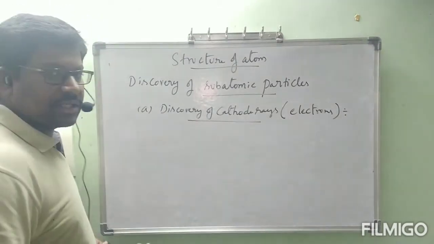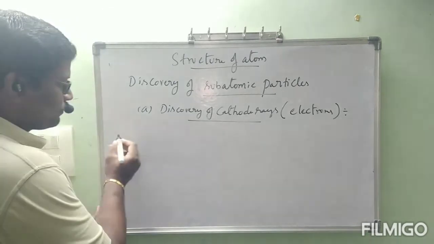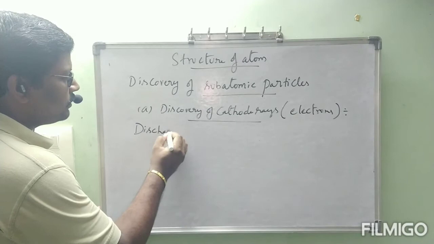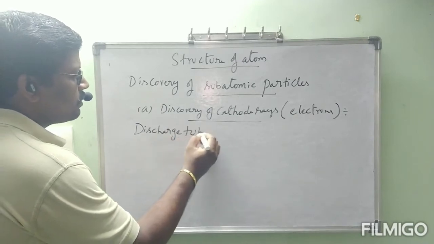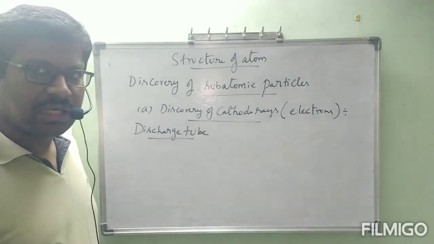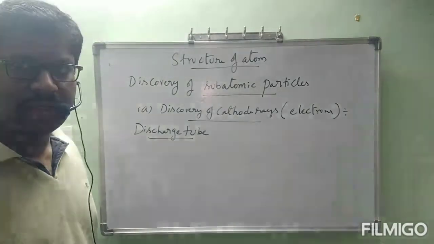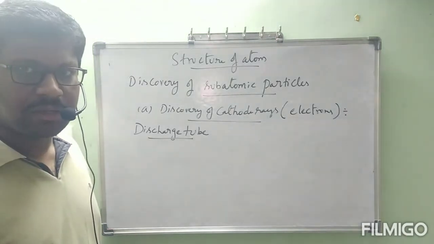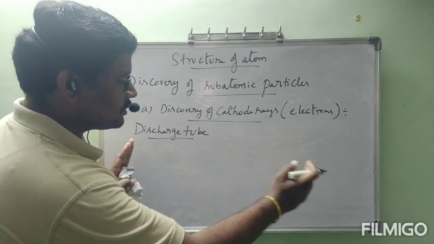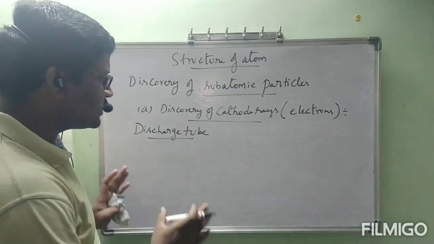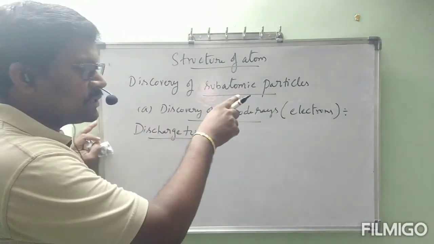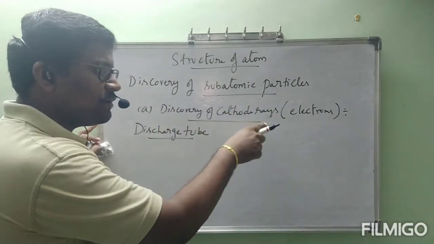This discovery of cathode rays was done in a discharge tube. Cathode rays, which are electrons, were discovered in the discharge tube experiment. That experiment I am going to draw now. I don't know whether the space is enough or not, so I am going to rub this one. Under discovery of subatomic particles, you can keep the side heading discovery of cathode rays.